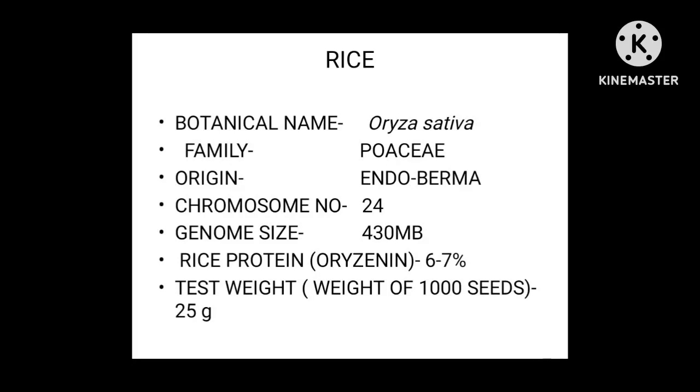And the protein which is found in rice is called oryzenin, and the percentage of rice protein is 6 to 7%. And the protein which is found in maize crop is zein, and the protein which is found in wheat crop is gluten. This is also very important. And test weight of rice is 25 gram. And what is the test weight? It is the weight of 1000 seeds.